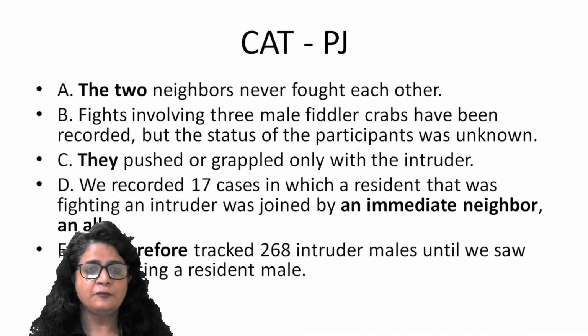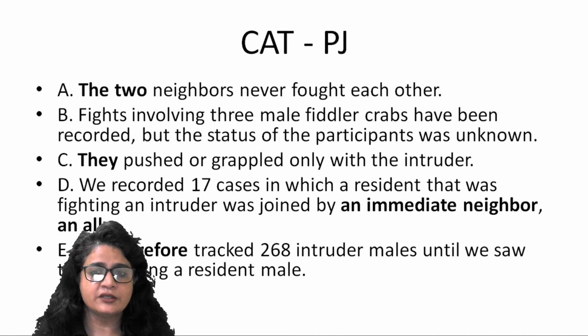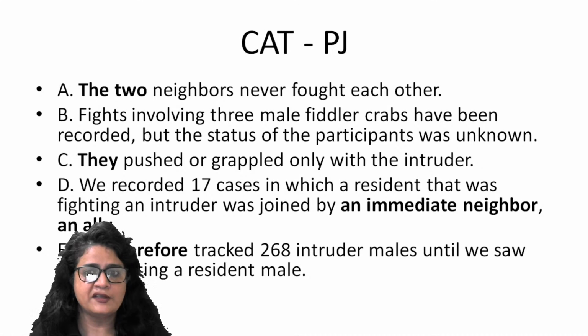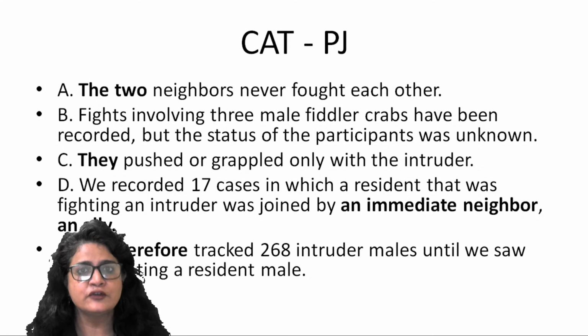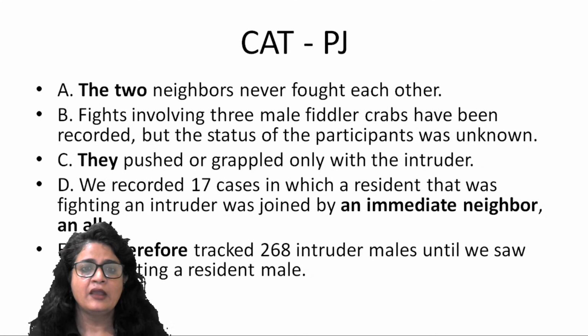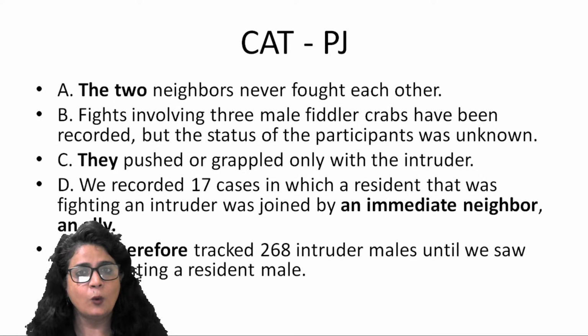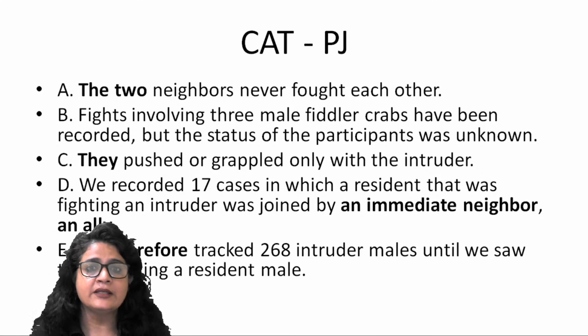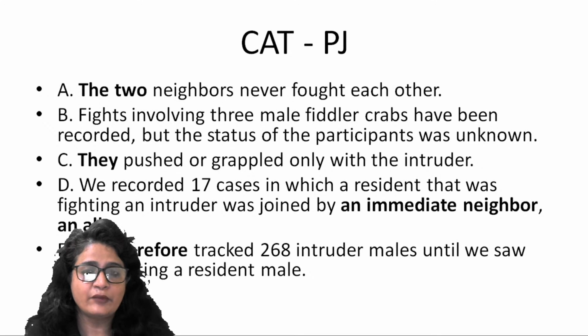Alright? So we recorded an immediate neighbor. Look at this, which I have boldfaced: an immediate neighbor and ally. So they are preceded by a or an because they are introduced for the first time. Look at A: The two neighbors never fought with each other. They pushed or grappled only with the intruder. Right? So A and C also become your mandatory pair.